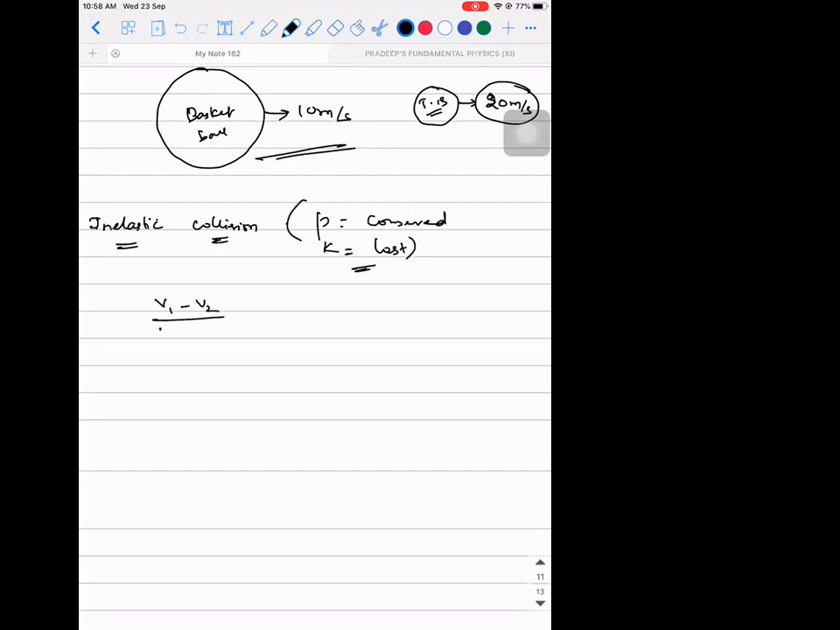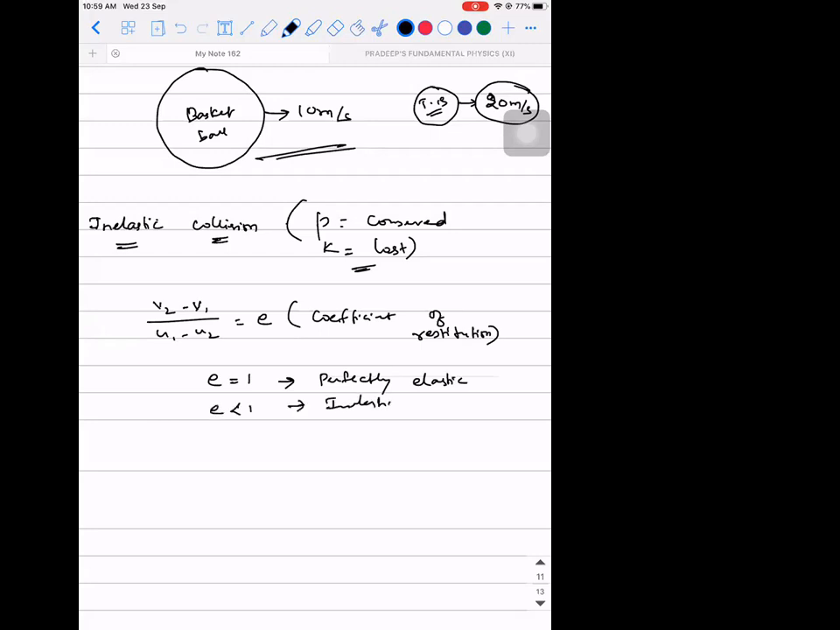(V2 minus V1) divided by (U1 minus U2). What is this? I told you yesterday. This is called the coefficient of restitution. So if E is equal to 1, it is perfectly elastic collision. When you say elastic itself, it is understood it is perfect. E less than 1 will be inelastic collision. When E is equal to 0, this type of collision is called perfectly inelastic collision.